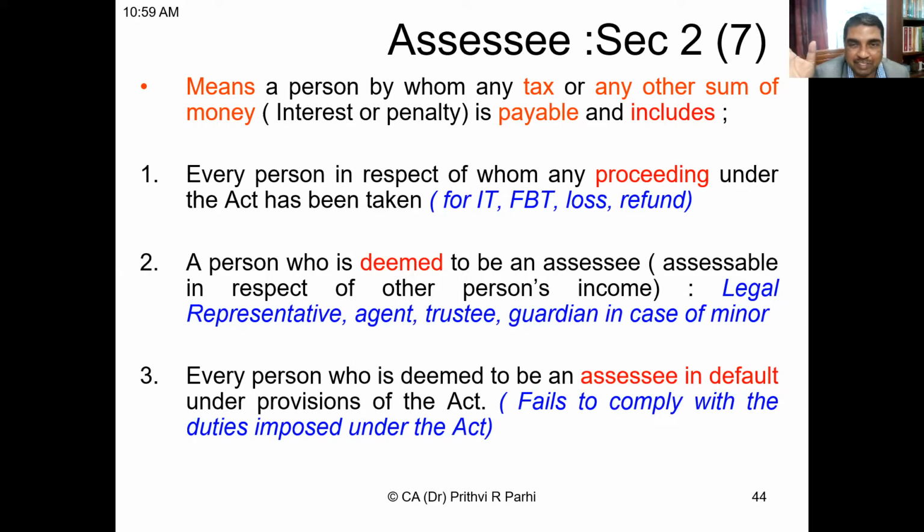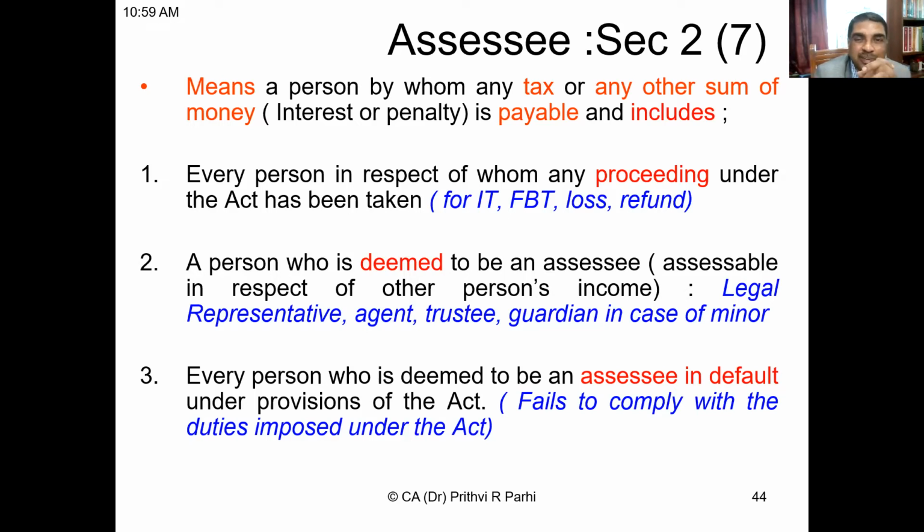Maybe for assessment of income tax, maybe income tax is not due, but earlier there was a tax called a fringe benefit tax. That assessment is still continuing, FBT. Or it is not about tax, but it is about assessment of losses. You know already that in case of loss, you are eligible for carry forward. Yes or no? But for that, as I had told you also, you need to file your return. Your return has to be filed in time.